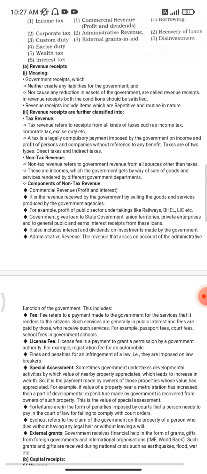and the non-tax revenues are where the government earns revenue from all resources other than taxes. These are incomes which the government gets by sale of goods and services rendered by different government departments.